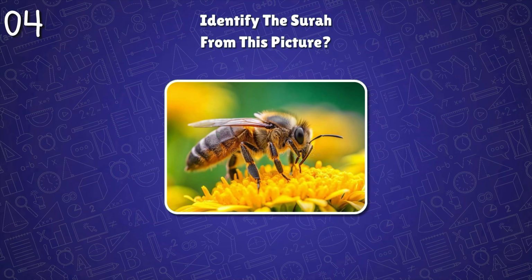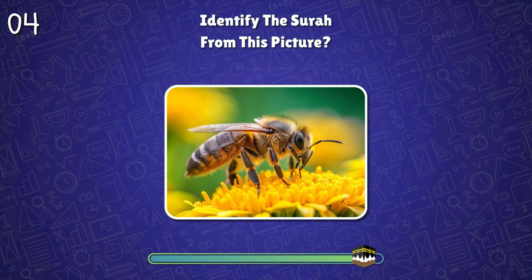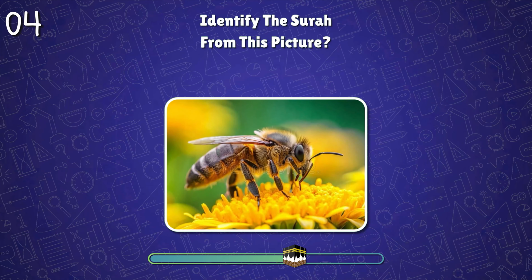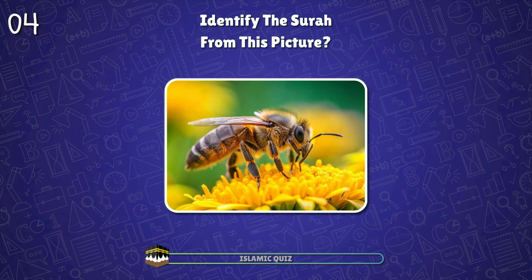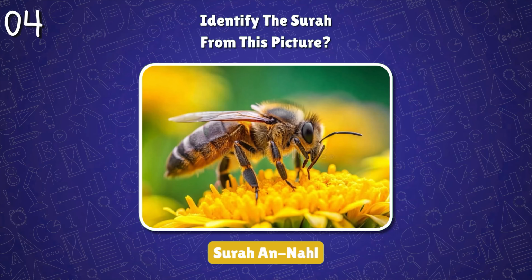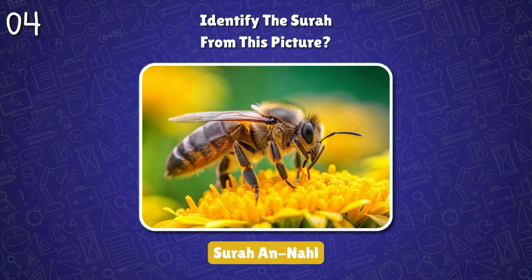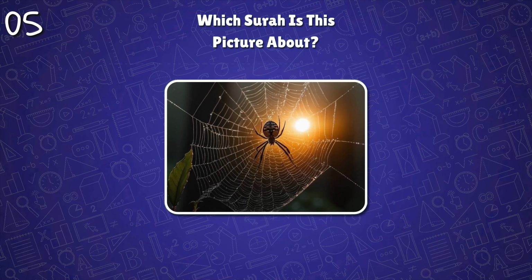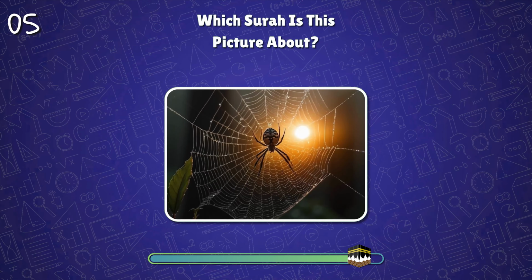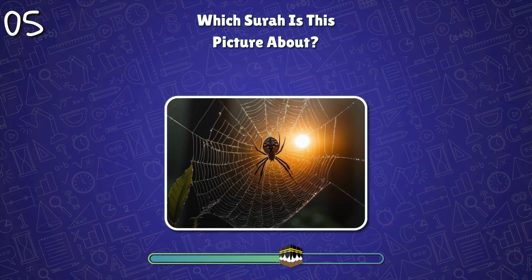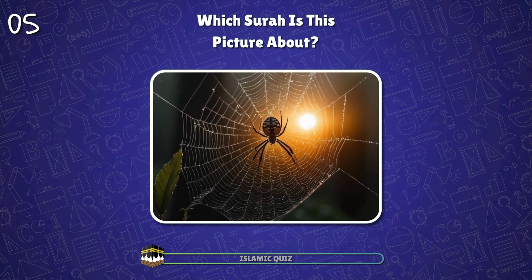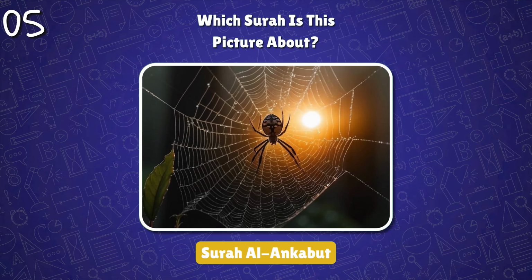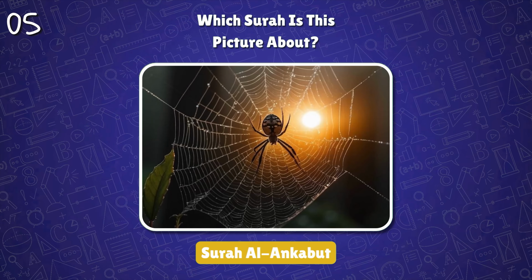Identify the surah from this picture. Surah An-Nahl. It highlights the amazing creation of bees and how they produce honey as a sign of Allah's wisdom. Which surah is this picture about? Surah Al-Ankabut. It uses the example of a spider's web to show how weak false beliefs and false reliance are.